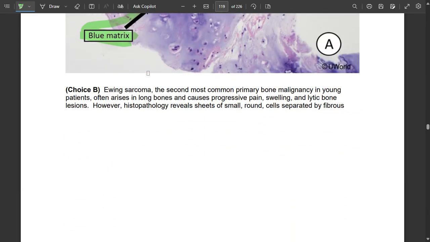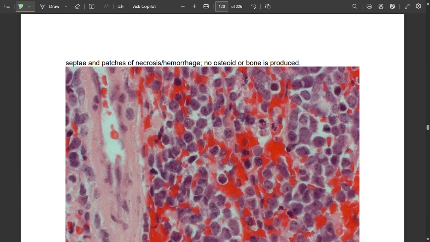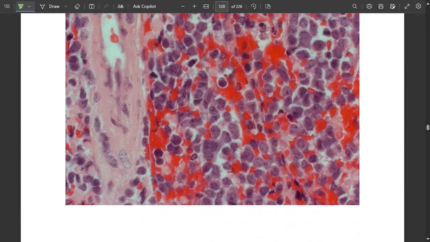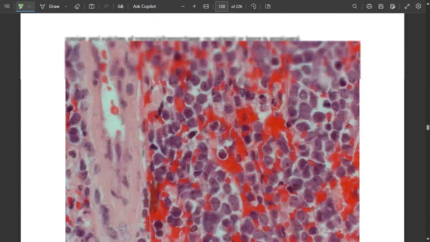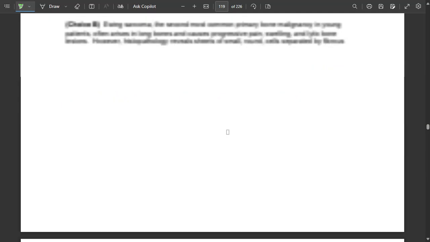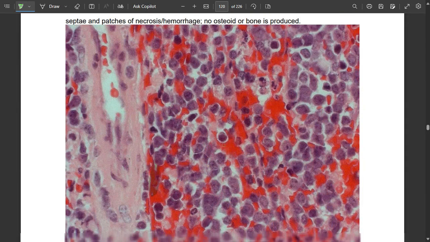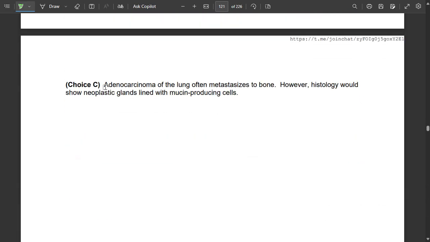This is chondrosarcoma. Ewing sarcoma, the second most common primary bone malignancy in young patients, often arises in long bones and causes progressive pain, swelling, and lytic bone lesions. However, histopathology reveals sheets of small round cells separated by fibrous septa and patchy necrosis and hemorrhage, with no bone or osteoid formation. So small round blue cells can be present. This is Ewing sarcoma.